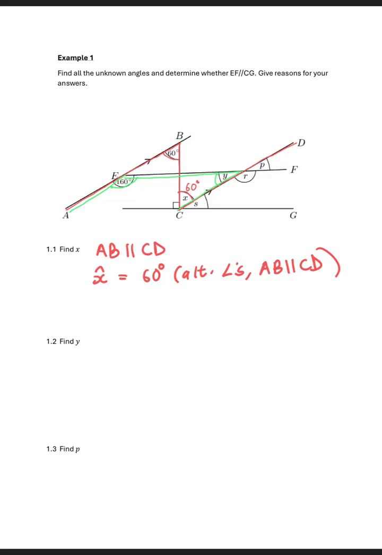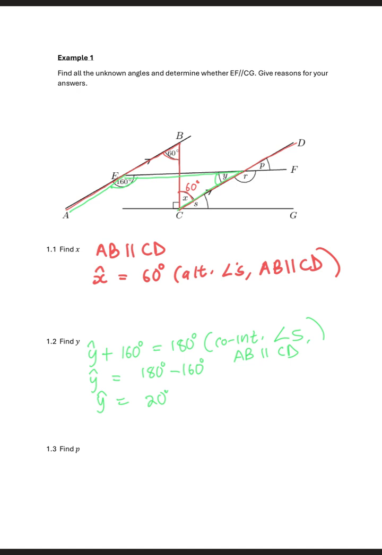So when we add them, we get what? 180. So angle Y plus 160 degrees is equal to 180 degrees. These are co-interior angles, and then angle Y is equal to 180 degrees minus 160, so angle Y is equal to 20 degrees. When we write the reasons here, we must also state that the lines are parallel, because for co-interior angles to add up like this, the lines need to be parallel.